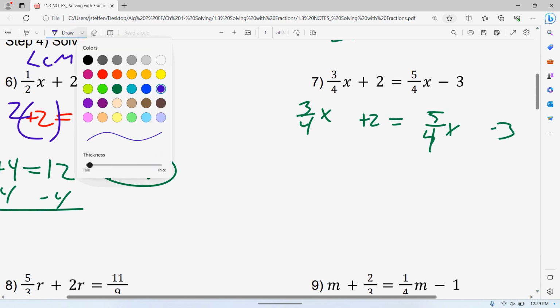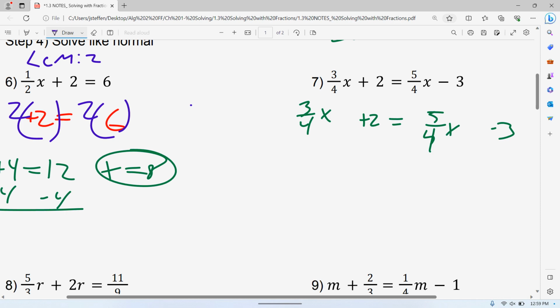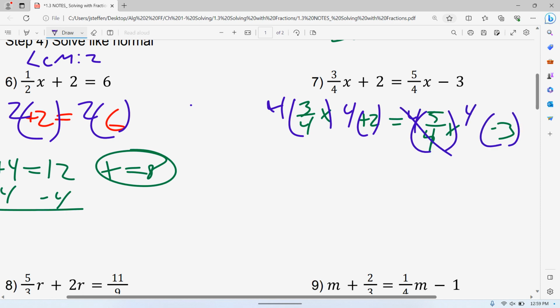And now we multiply everything by that least common multiple. So everything gets multiplied by that 4. That cancels. Oops, sorry. That's not what I wanted. That does cancel. We'll talk about that in a second, though. So if you have a 4 in the top and 4 in the bottom, they cancel. So 4 and 4 cancel.